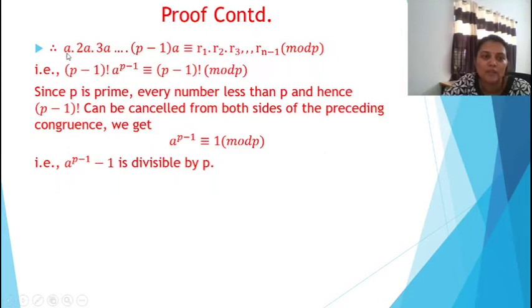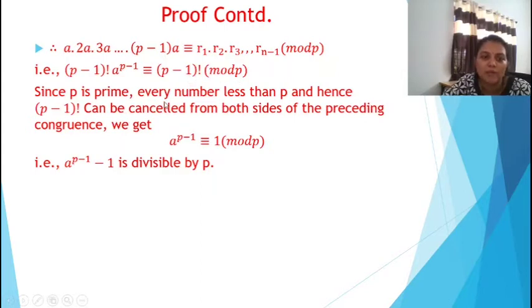On the left side we have 1 from the first, 2 from the second, 3, etc., P minus 1, giving 1 into 2 into 3 into etc. P minus 1, so this is P minus 1 factorial. Here A occurs P minus 1 times, so A raised to P minus 1. The R1, R2, etc., are the same numbers 1, 2, etc., P minus 1 in some order. So this is the same as P minus 1 factorial mod P.